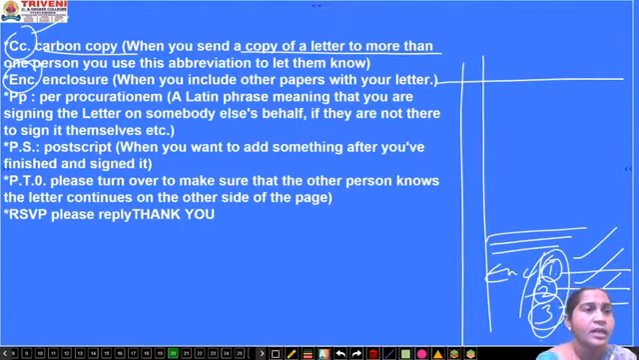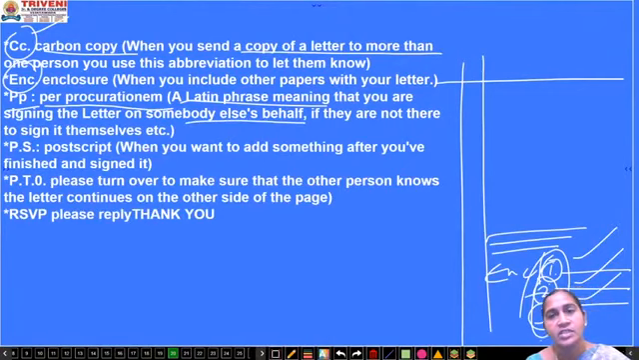Right? Next one is PP, per procurationem. Okay, it's a Latin phrase meaning what? If somebody, the company's head, is not available, then on behalf of him, the power of attorney is given to some other person. So he is going to sign and he will write that PP there.